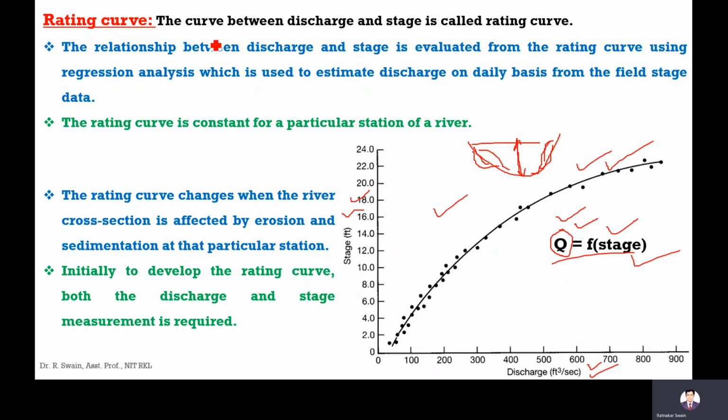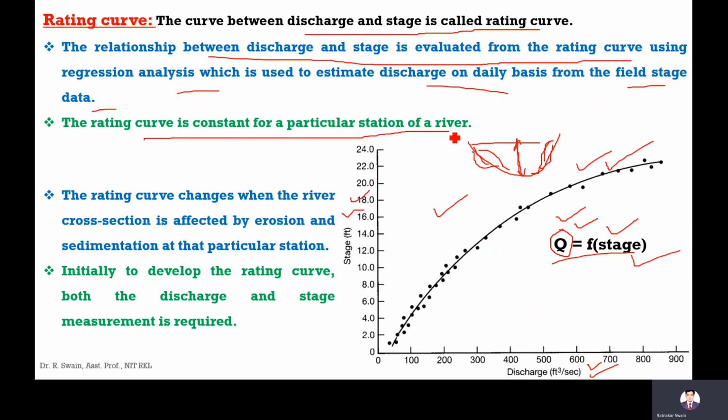So this rating curve means the curve between discharge and stage. The relationship between discharge and stage is evaluated from the rating curve using regression analysis, which is used to estimate discharge on a daily basis from the field stage data. The rating curve is constant for a particular station of a river. The rating curve changes when the river cross-section is affected by erosion and sedimentation at a particular station.